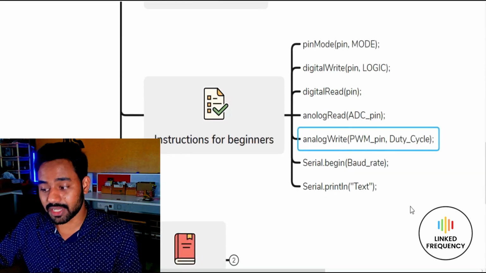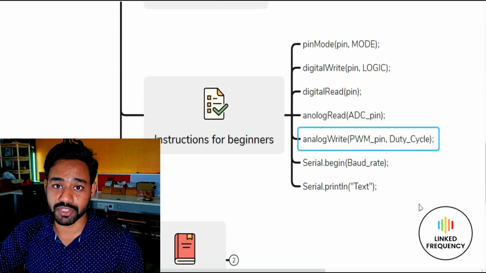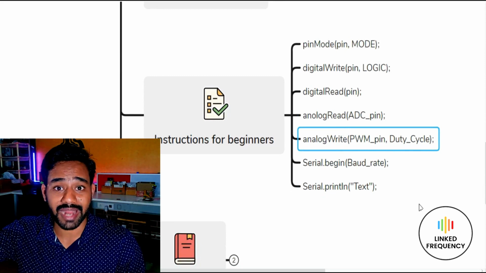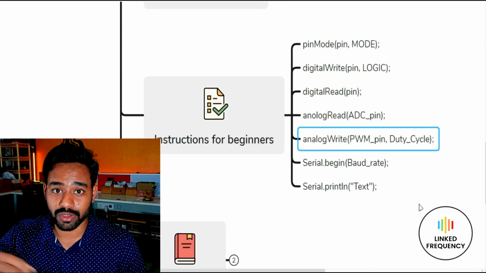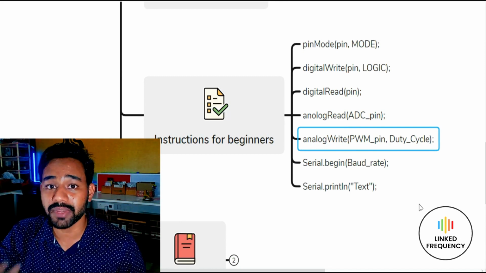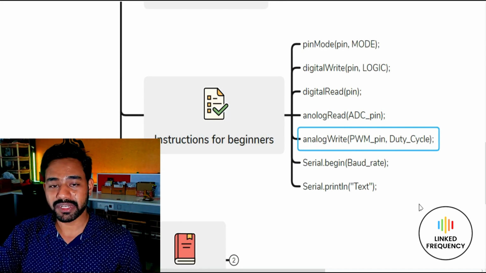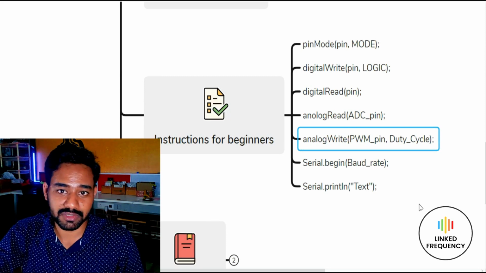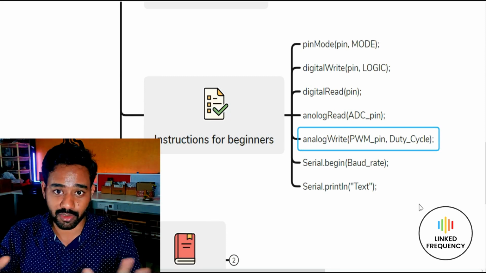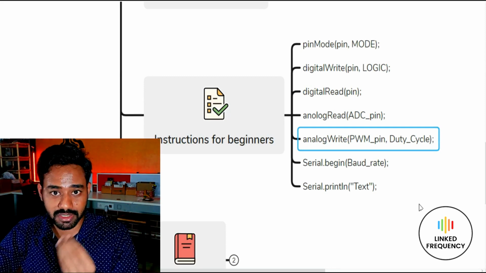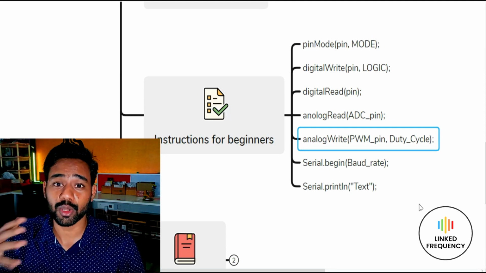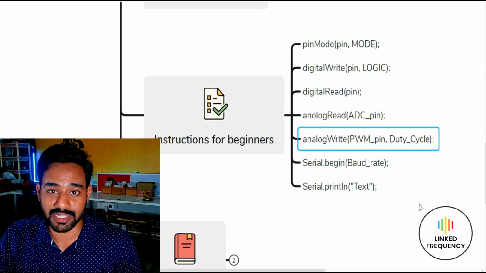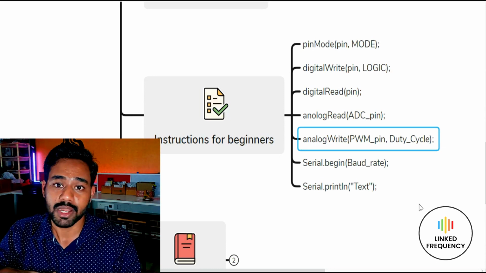Thereafter, as I already said, analog write is one more function, which is used for generating a signal for actuators. In this case, when it is so-called analog write, that means it is generating a PWM signal. What PWM is and all those things you can learn by yourself. There is nothing big or complicated in that. But in short, it is all about generating an analog value for the different actuators which require it to operate.